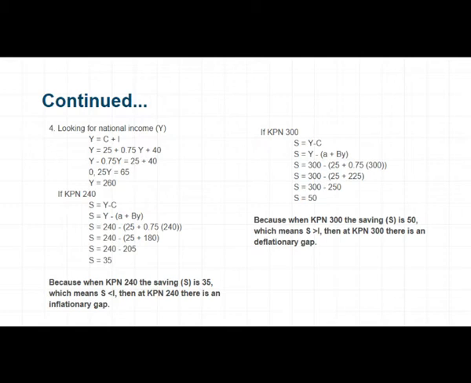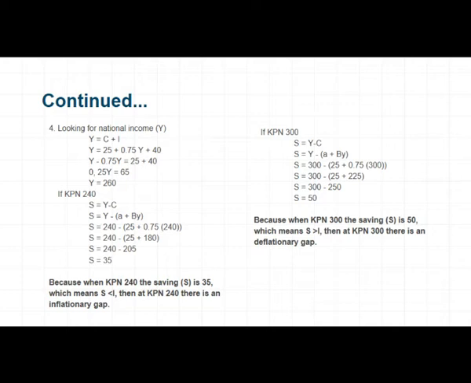Saving equal to 240 minus 205. Saving equal to 35. When the KPN is 240, the saving is 35, which means saving is lower than the investment. Then, at the KPN 240, there is an inflationary gap.